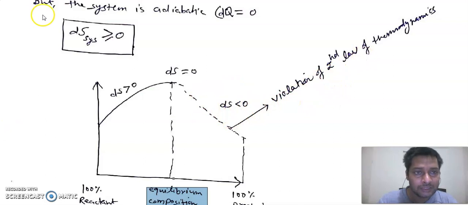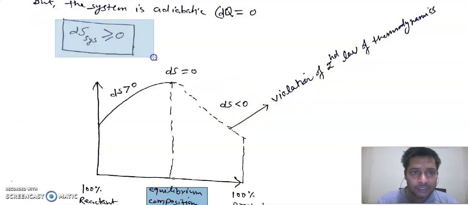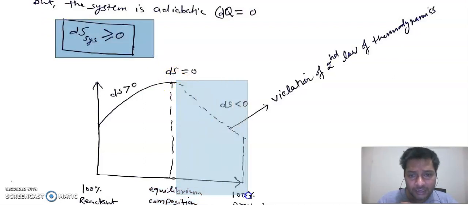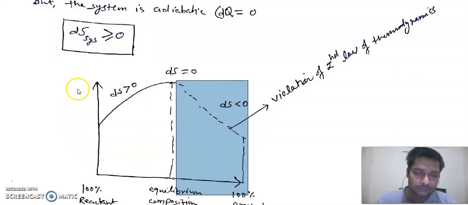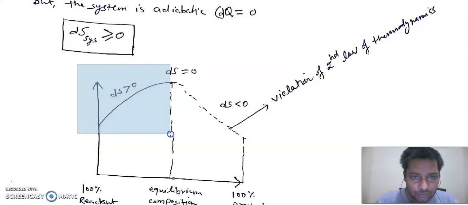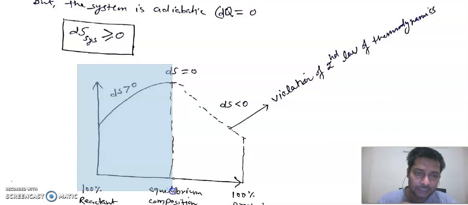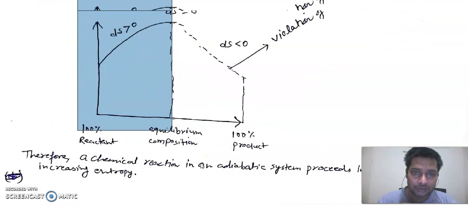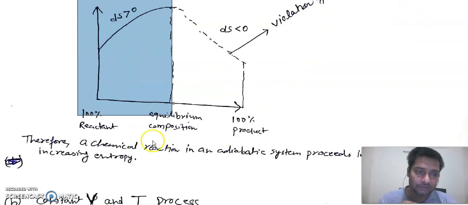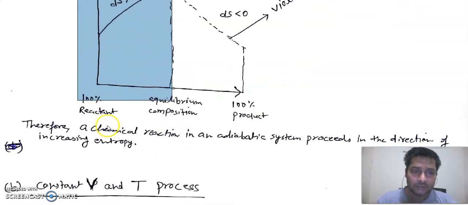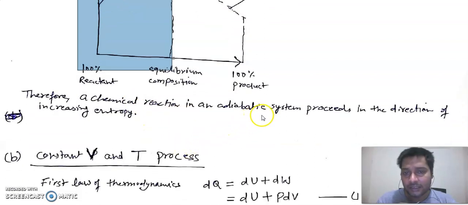What is the second law of thermodynamics? That the change in entropy is always a positive quantity. But in this region, the change in entropy is a negative quantity, so the reaction will not proceed in this region. From this we can conclude that the reaction will occur only in this region, because here the change in entropy is positive. So this is the conclusion. Therefore, a chemical reaction in an adiabatic system proceeds in the direction of increasing entropy.